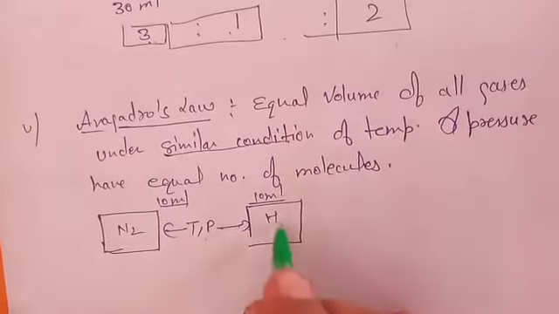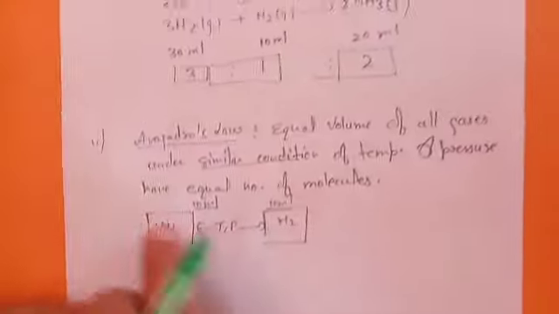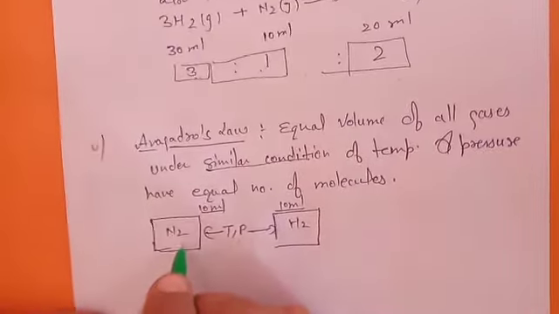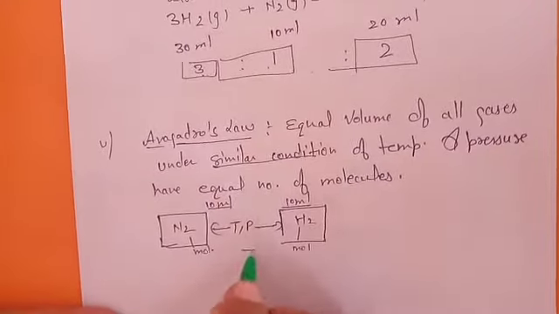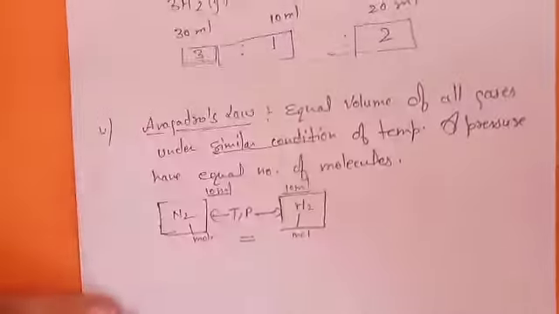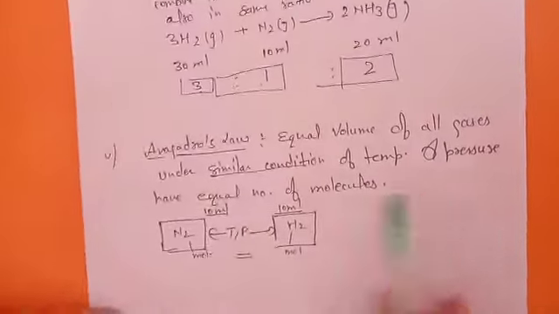Both nitrogen and hydrogen we have filled, volume is taken the same, temperature and pressure given to both. So if you count the molecules, you will find them equal in both cases. That's the statement, that equal volumes of all gases under similar conditions of temperature and pressure have an equal number of molecules.